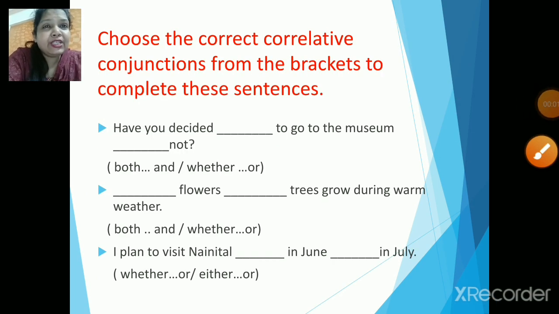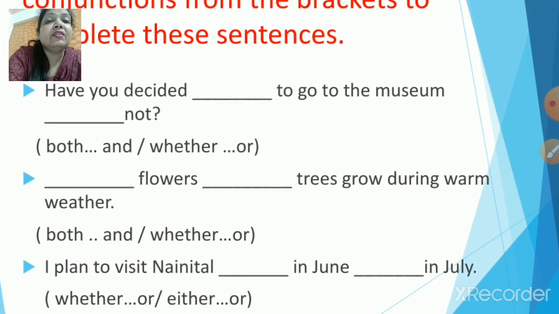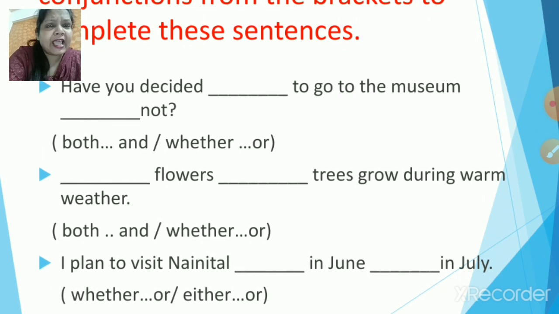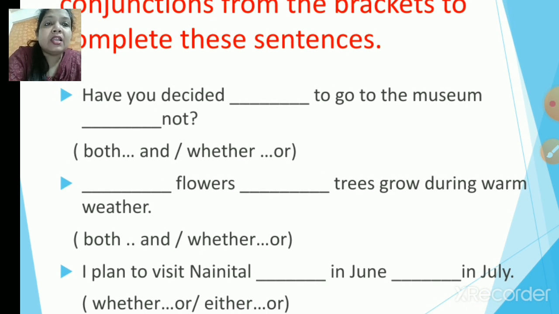Now let's quickly do one activity. Choose the correct correlative conjunctions from the brackets to complete these sentences. For the first sentence, children, make sure that you write the answer in your notebook, and we will quickly go through the answer keys and see whether your answers are right or wrong. Okay, now: have you decided dash to go to the museum dash not? Now what will be the correct answer? Is it both and or whether or?